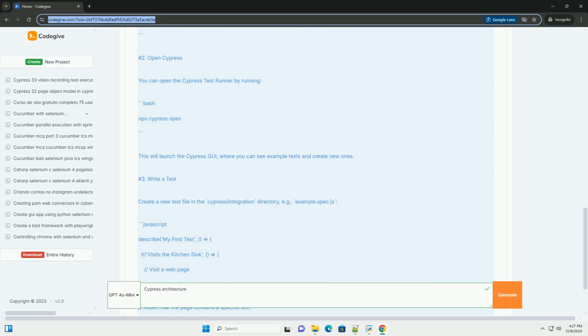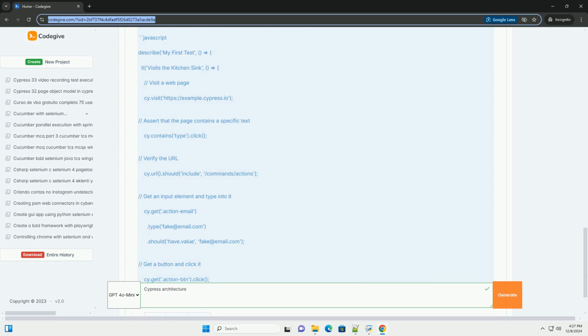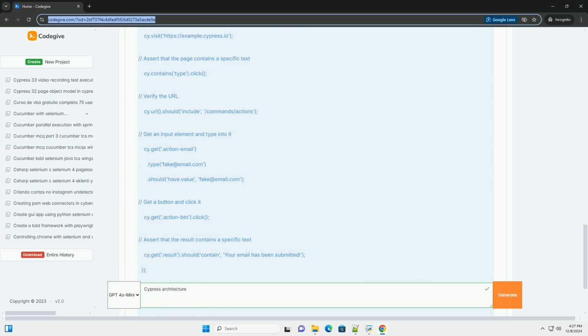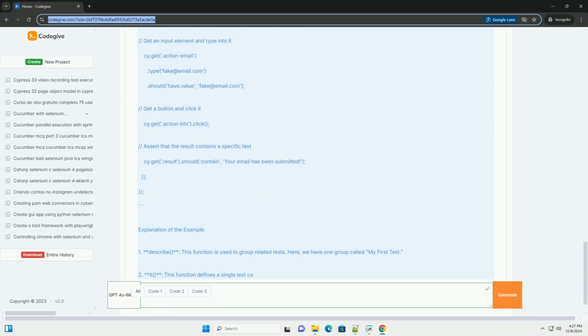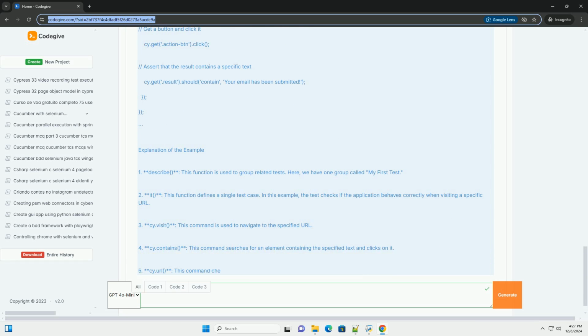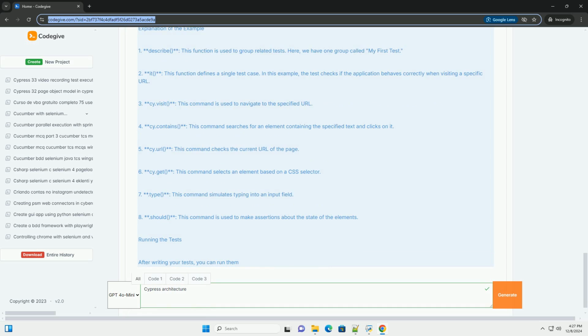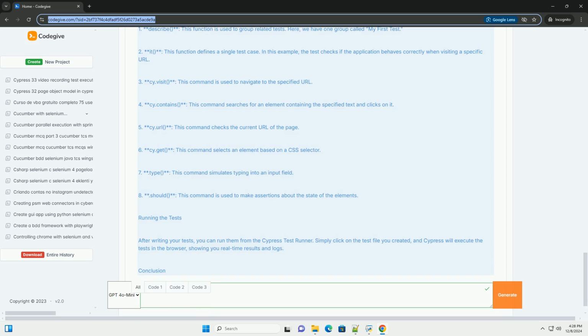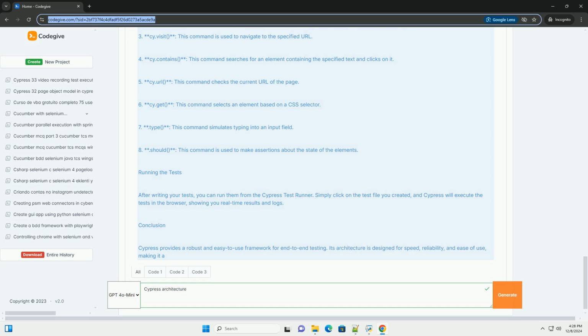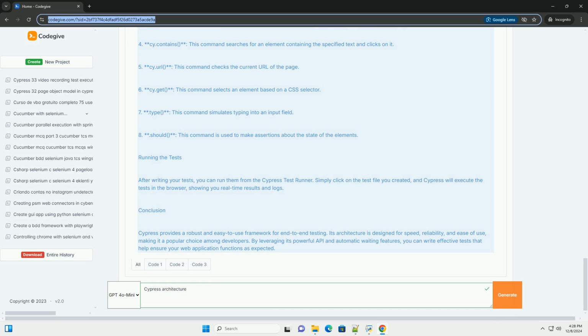Overview of Cypress architecture. Cypress operates on a unique architecture that consists of several key components. 1. Cypress Test Runner, the core of Cypress, which runs the tests in a real browser. It provides a user interface to visualize tests running in real time. 2. Node.js Backend. Cypress runs a Node.js server that handles test execution, file serving, and test configuration. It communicates with the test runner to execute commands.